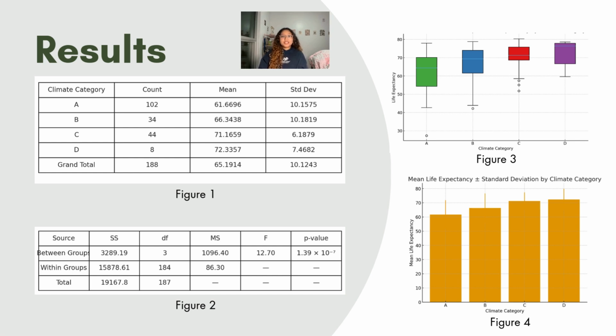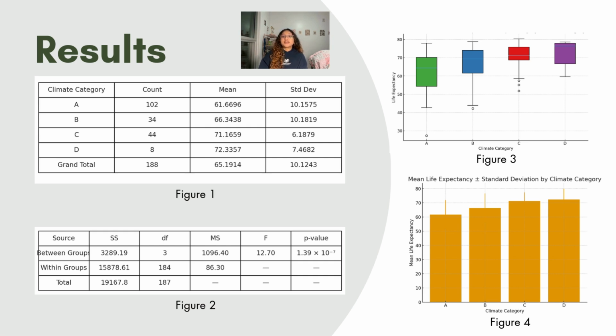Here are the results of my analysis. Starting with figure 1, this table shows the descriptive statistics for each climate category. As you can see, climate A has the lowest mean life expectancy, which is about 61.7 years, followed by climate B at 66.3 years. Climate C and D have the highest averages, which are around 71.2 and 72.3 years respectively. The count also shows that sample sizes are uneven, as I mentioned earlier, because climate A has the largest number of countries and climate D has the smallest.